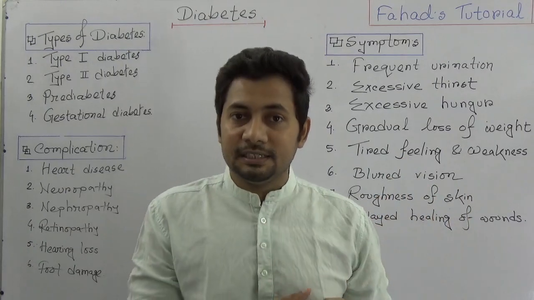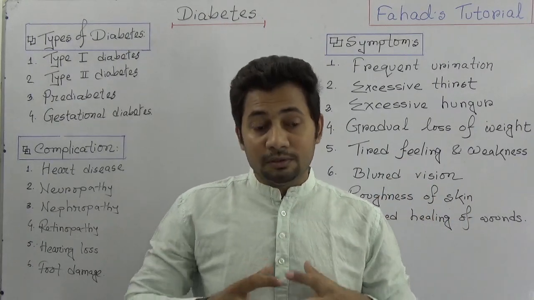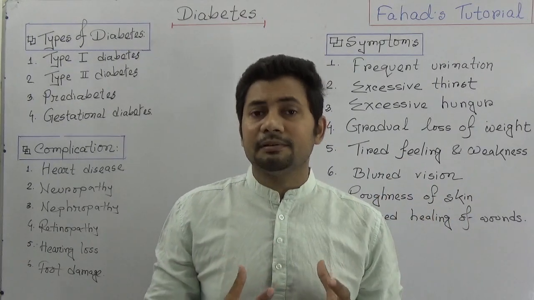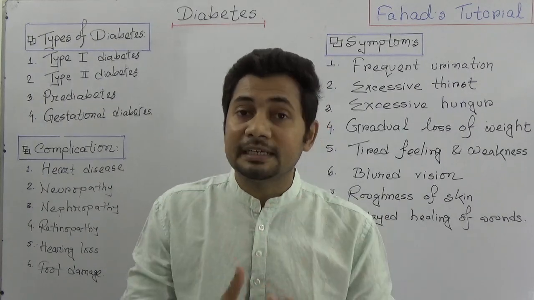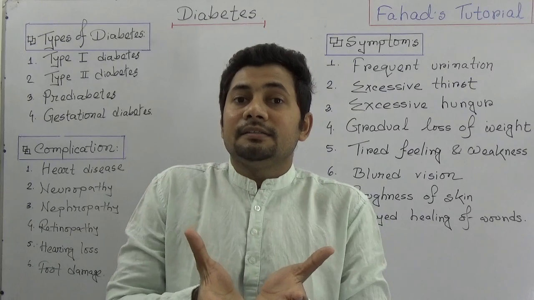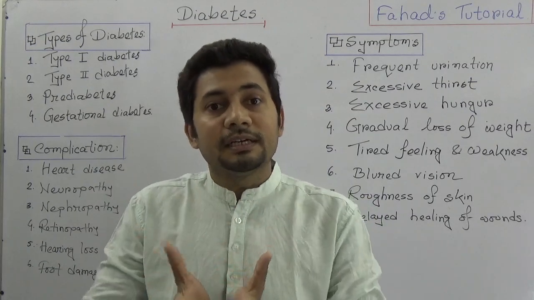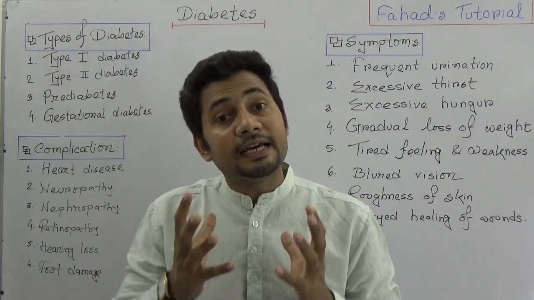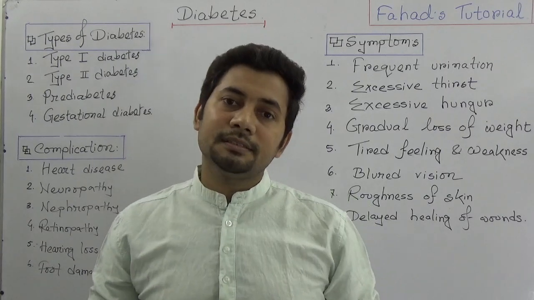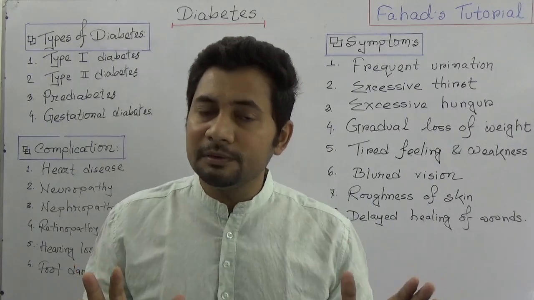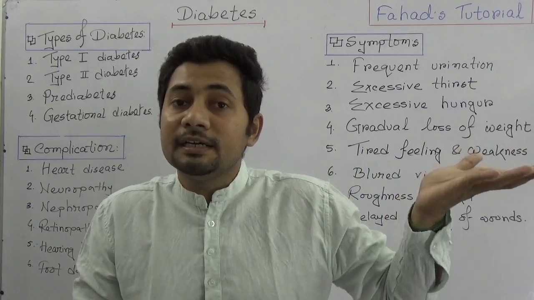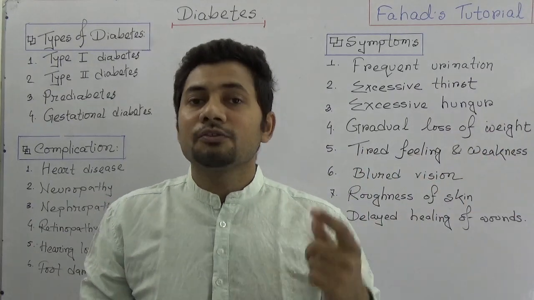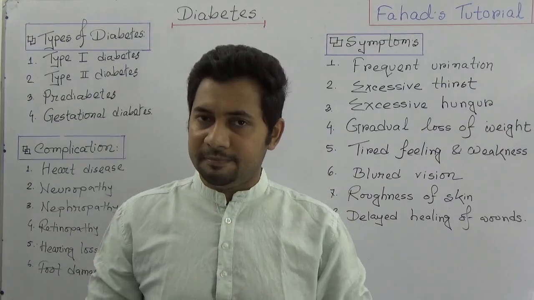But if our cells are not ready, or there are some changes in our body so that the glucose or carbohydrate particles are not getting synthesized, then the level of sugar will increase, and that condition is known as diabetes. So simply we can say that diabetes is the condition where blood sugar level is increased in our body. So now we need to know why it happens.